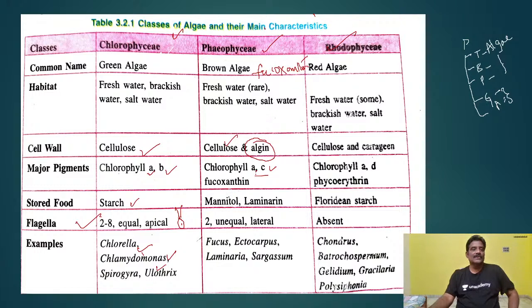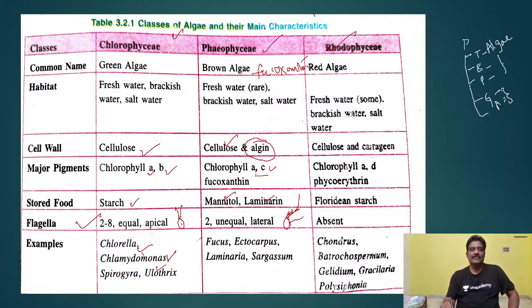And food is stored in Chlorophyceae as starch. But in the case of Phaeophyceae, it is mannitol and laminarin starch. You will be asked a question: mannitol and laminarin starch are the reserve food of which class of algae? The answer is Phaeophyceae. And next, here you see two unequal flagella. This one is short, another one is long, and two flagella are present. Unequal lateral flagella here.